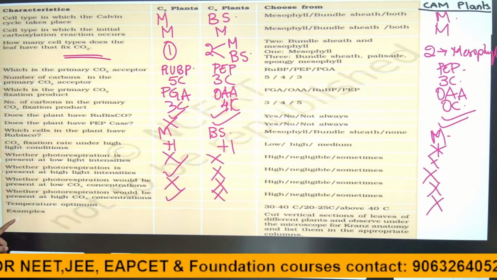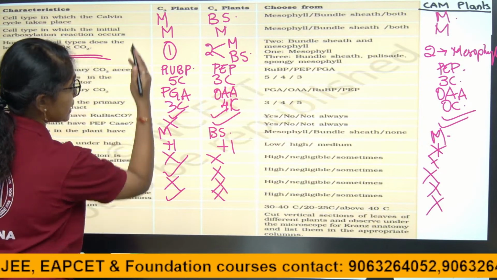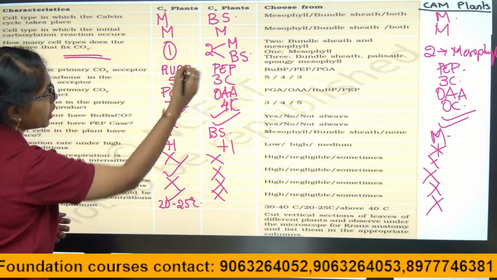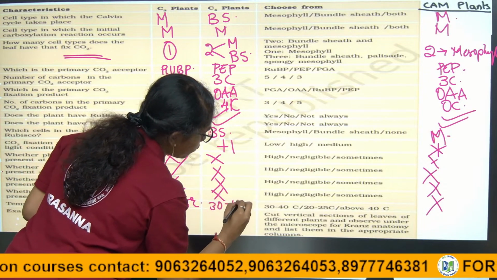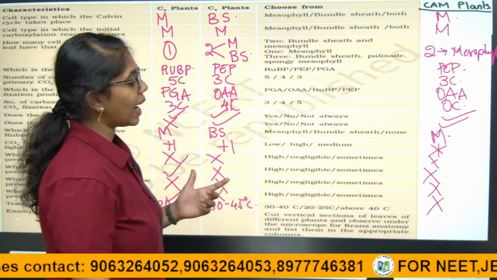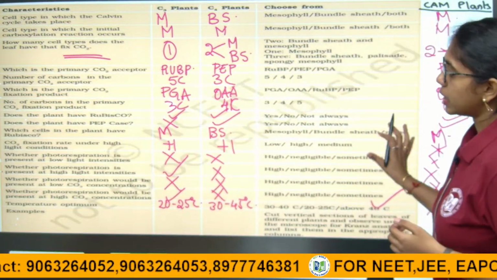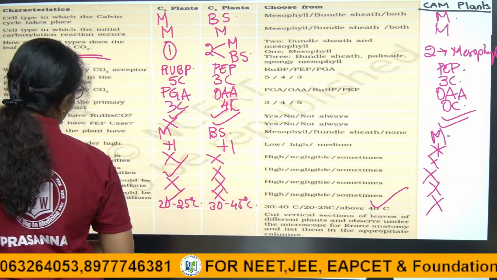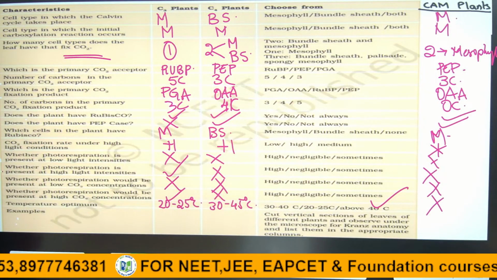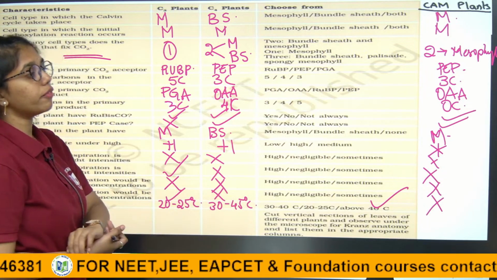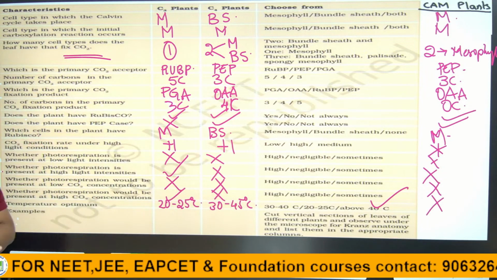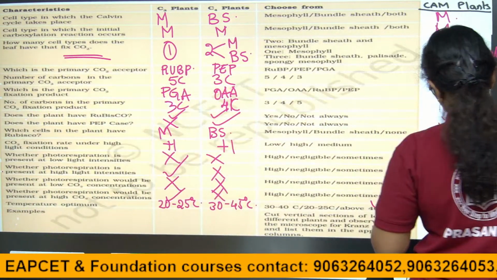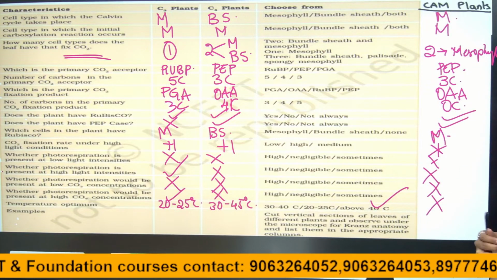Then the temperature optimum of C3 plants, as they are temperate plants, is 20 to 25 degrees Celsius. For C4 plants it is 30 to 45 degrees Celsius and for CAM plants it is above 40 degrees Celsius. Next, the best examples of C3 plants are tomato, brinjal and all these plants which are of temperate regions. Best examples of C4 are monocots like sorghum, sugarcane, maize, and CAM plants are succulent plants like aloe vera and cactus.